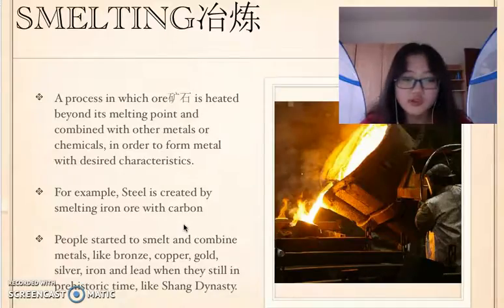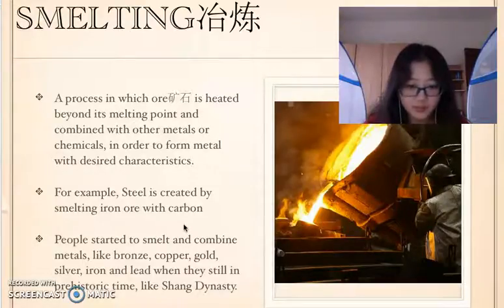There's something interesting: in prehistoric times, or even the Shang Dynasty in Chinese history, people had already started to smelt and combine metals, like bronze, copper, gold, silver, iron, and lead. So we can see that the smelting process actually has a very long history.